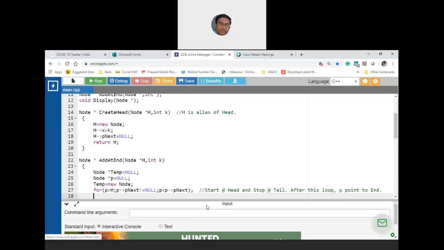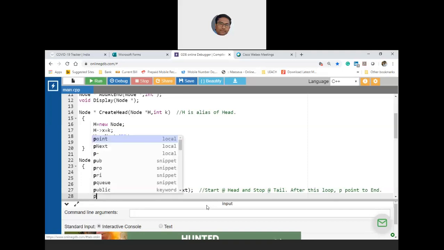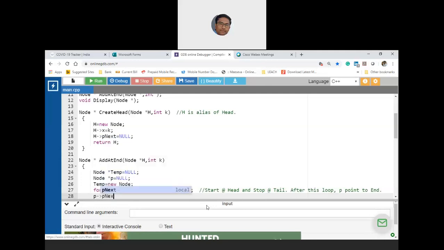Okay. Now what I have to do? Temp is ready, p is ready, and p is actually pointing to the last fellow. So p arrow pointer to next node, you update this with the newly created temp. Are you following? Can somebody respond?